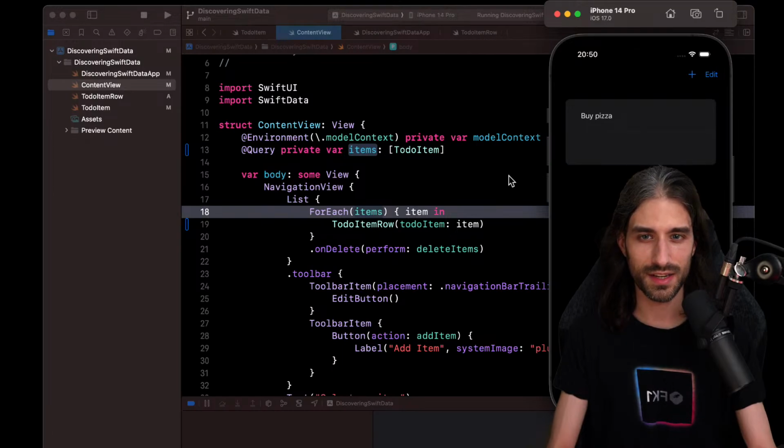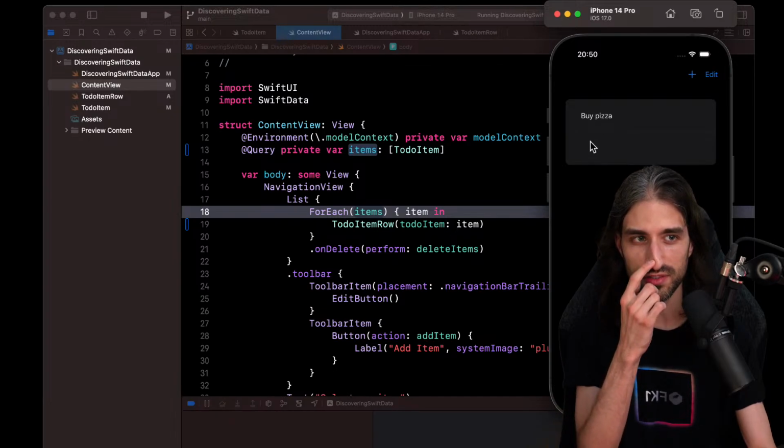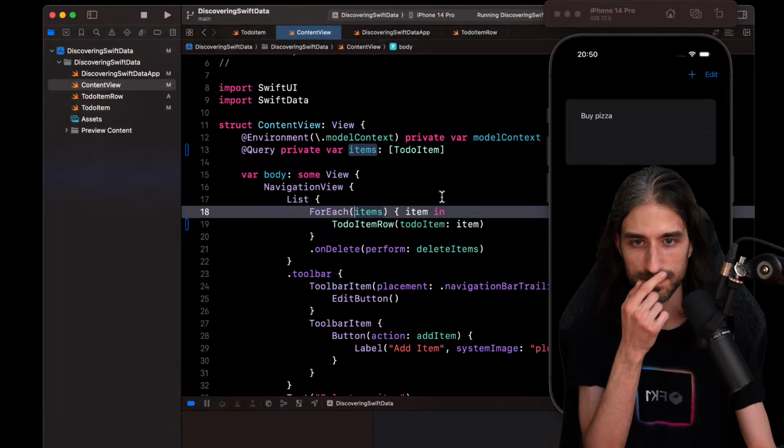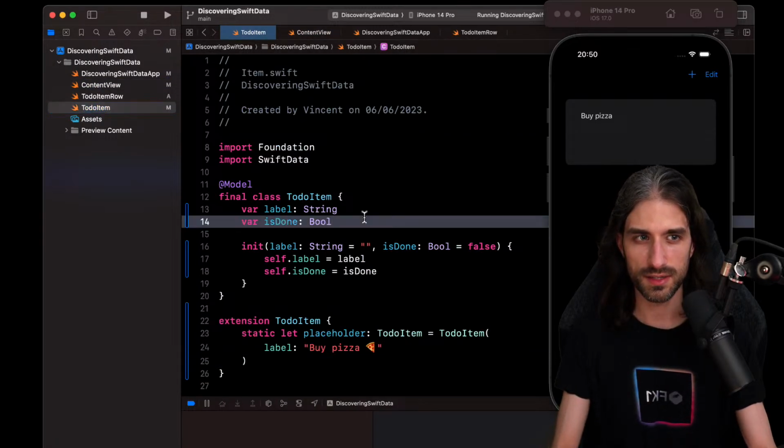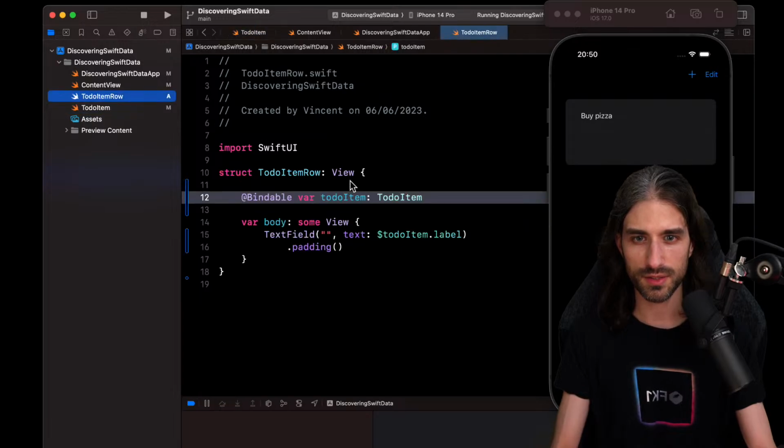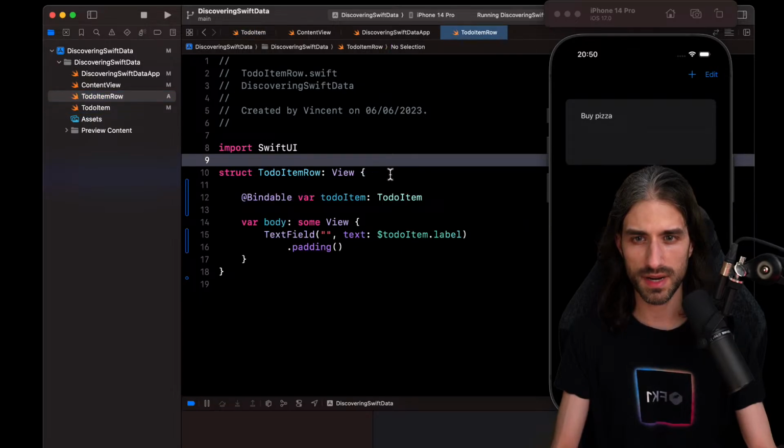All right, so the persistence layer kind of works. Now, next step is that I want to add the Boolean that will deal with is done, and then I want to implement some sorting that will happen depending on whether the item is done or not. So let's see. We will do it in a very simple way, because I don't want to implement something that is too complex.